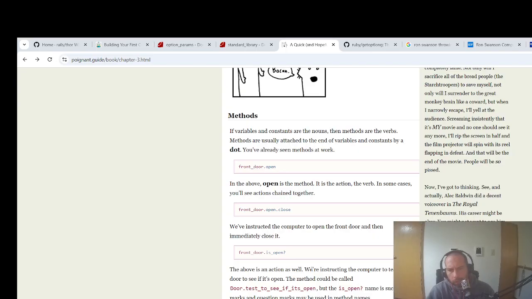This method would be door dot test to see if it's open. But the is open name is succinct and just as correct. Both exclamation marks and question marks are used in method names. Method arguments.